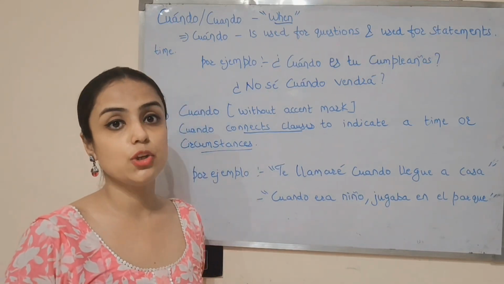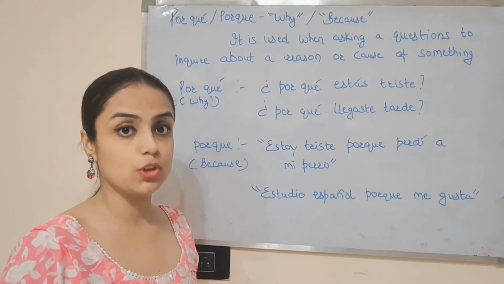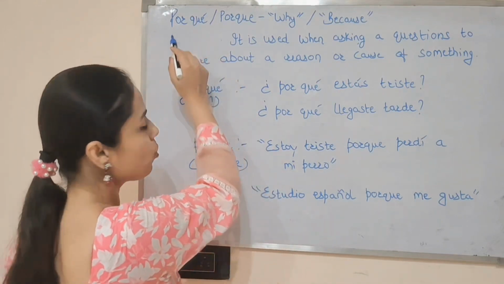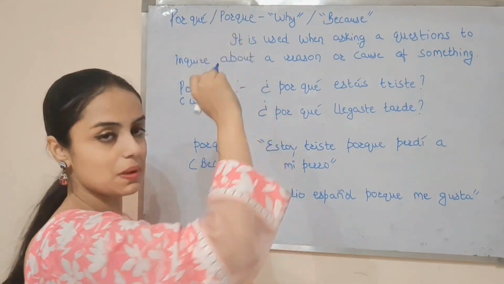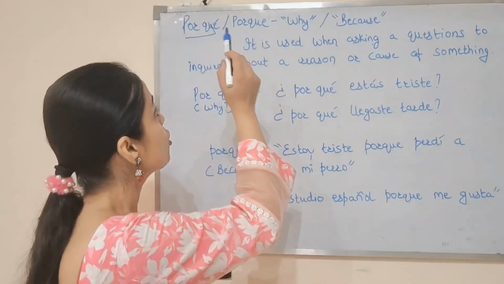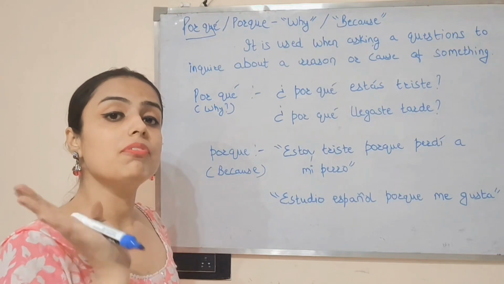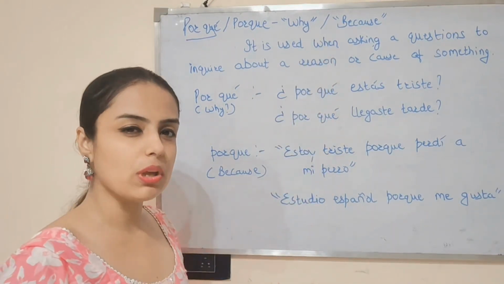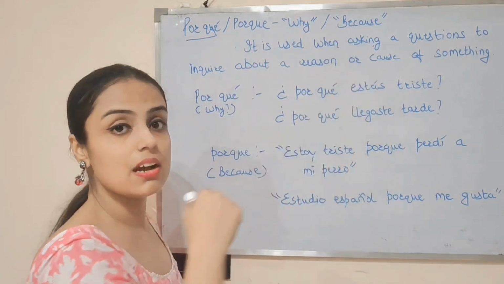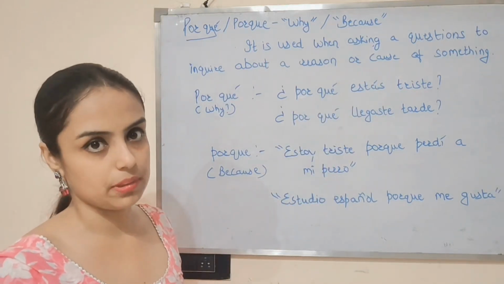Now I will explain to you the use of porque in Spanish. The first one is porque with space and with accent mark, and the second one is without space and without accent mark. Porque with space or with accent mark means why, and porque without space or without accent means because. So basically porque is used when asking a question to inquire about a cause or reason for something.